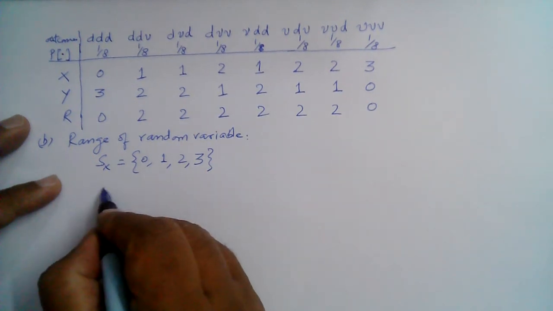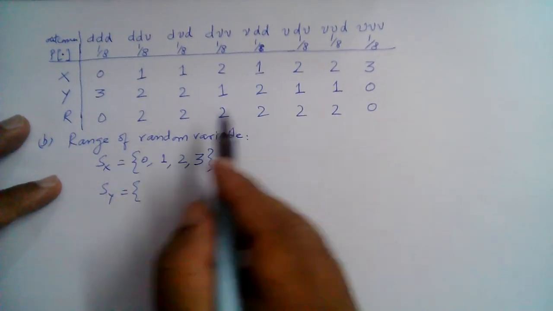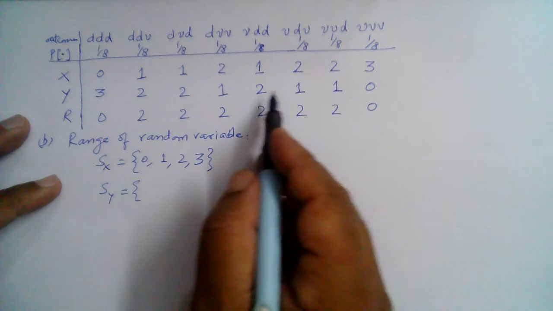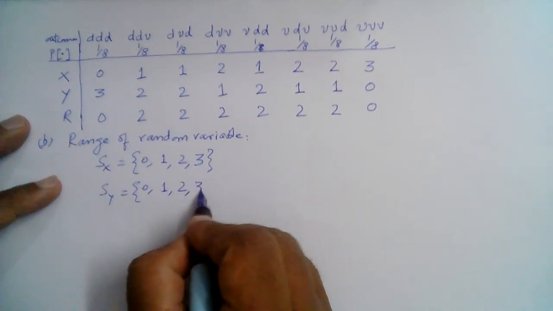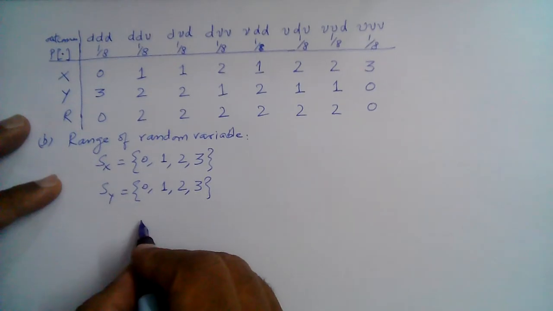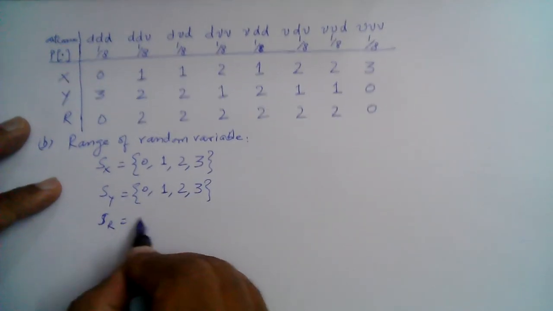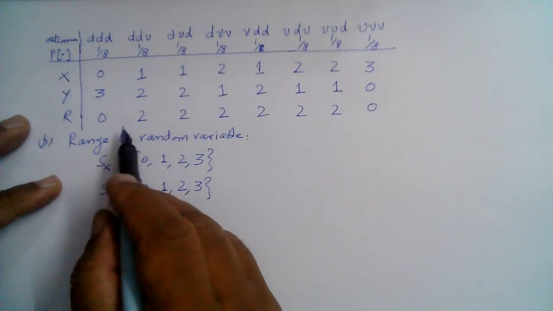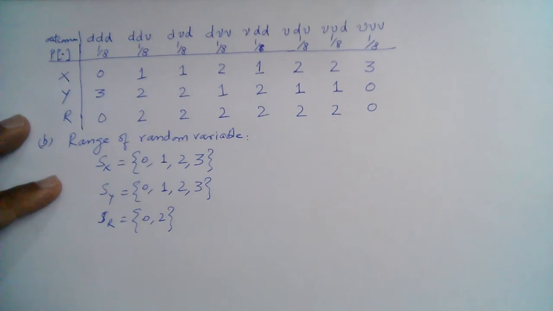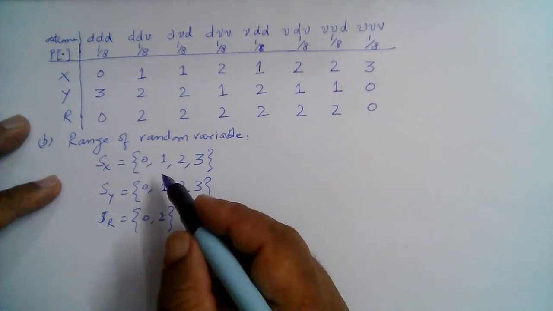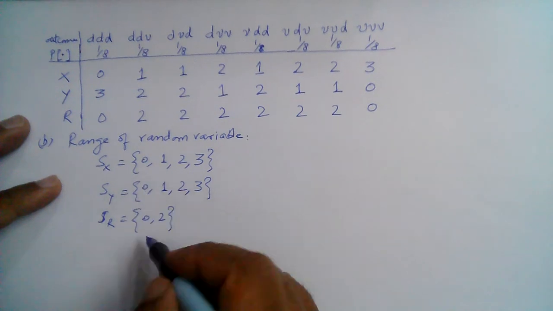Similarly, the range of random variable y, it also takes on the same values, 0, 1, 2, and 3. And the range of the random variable r, it takes on only 2 values, 0 and 2. So this gives us the range of each of the random variables x, y, and r, right?